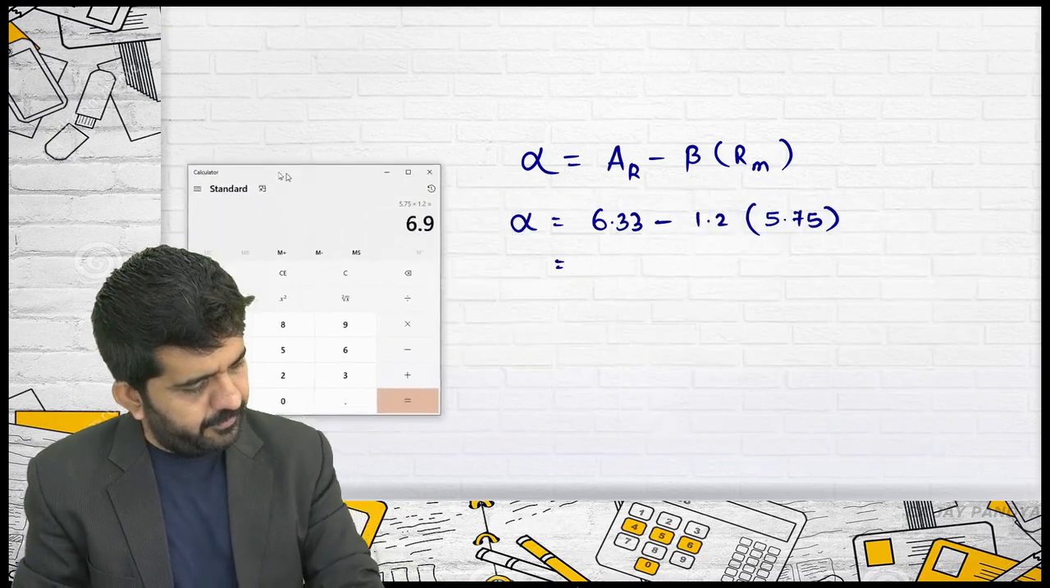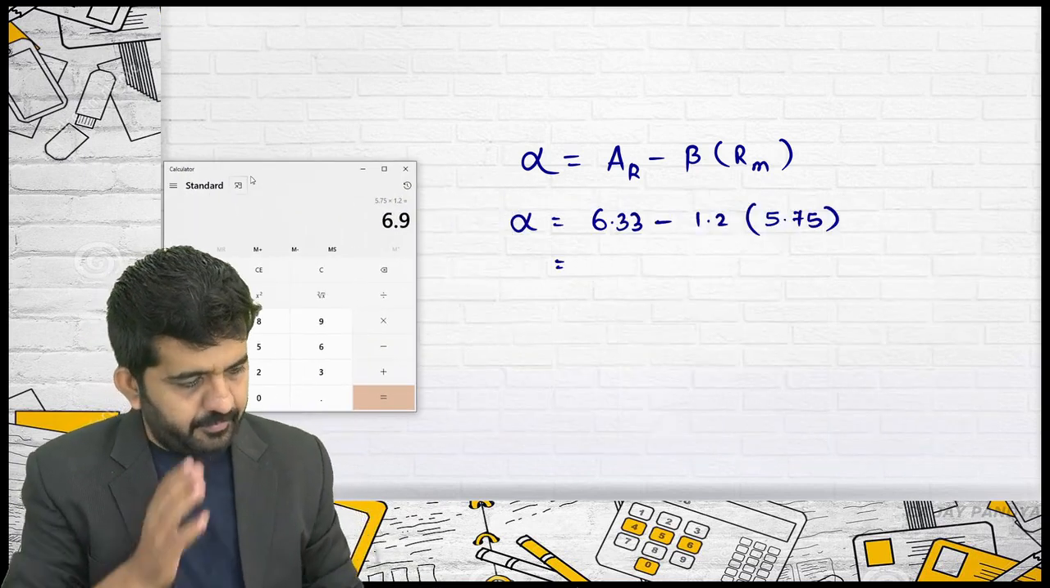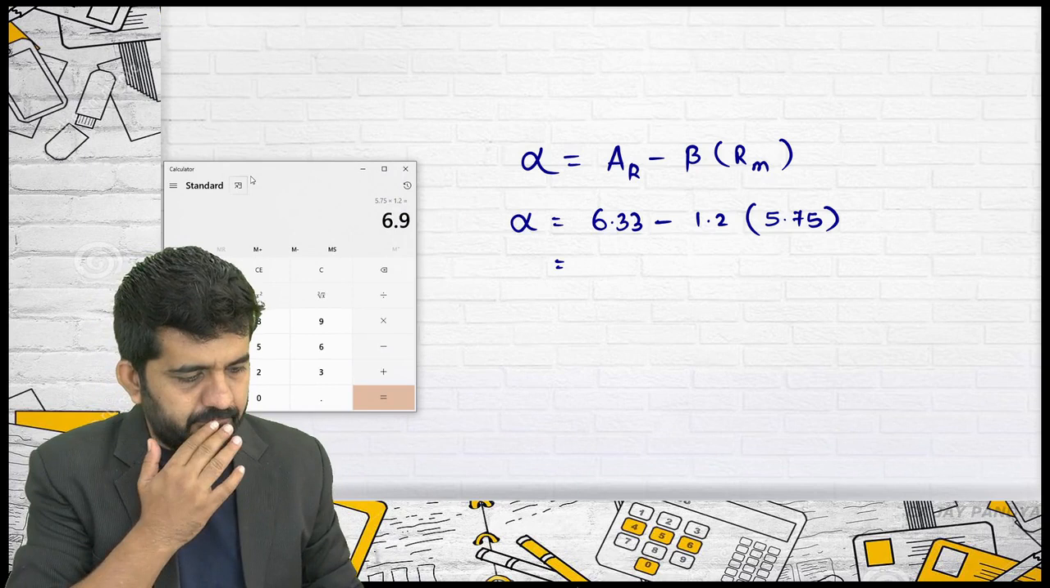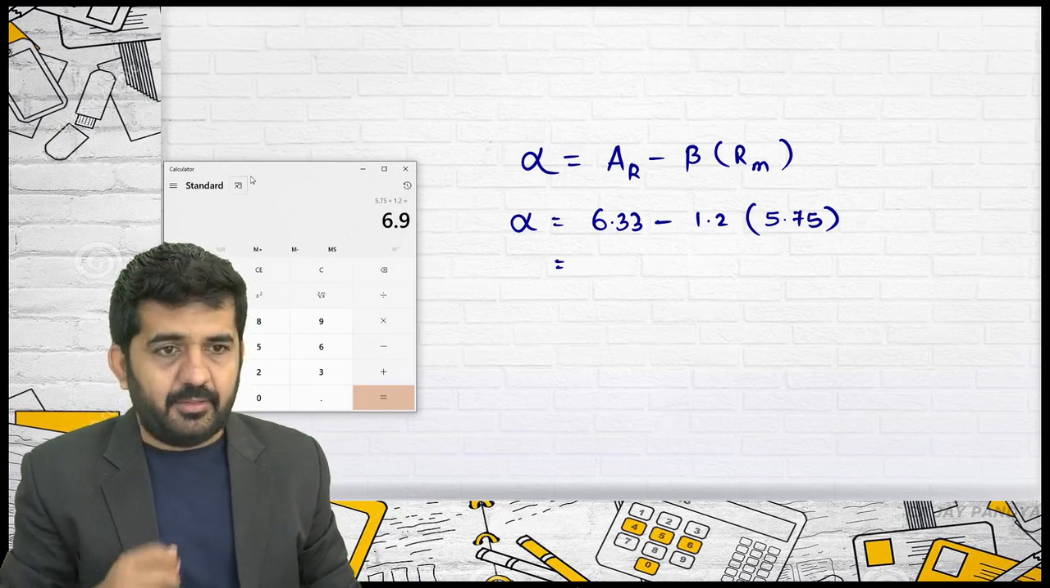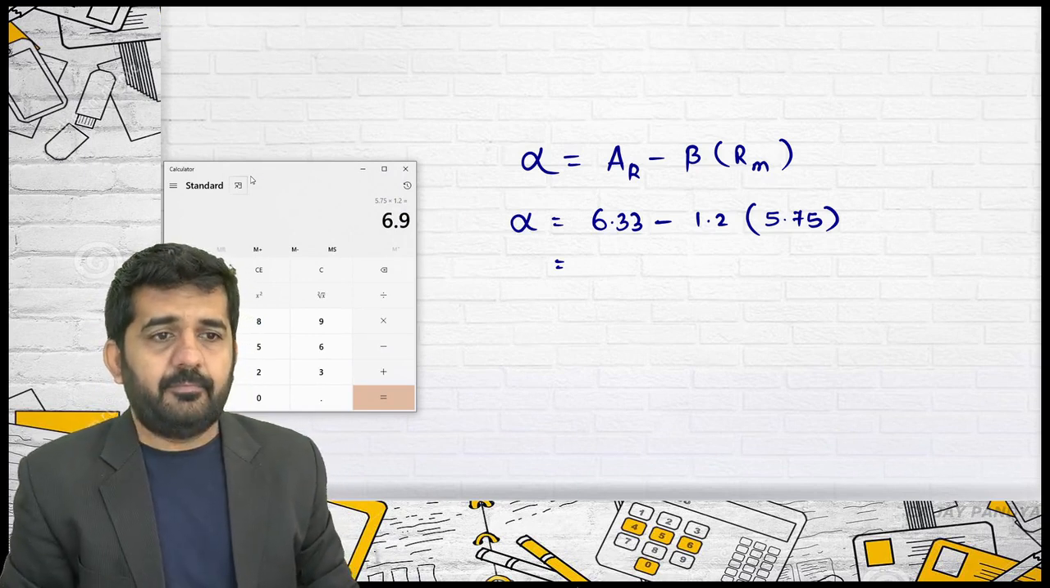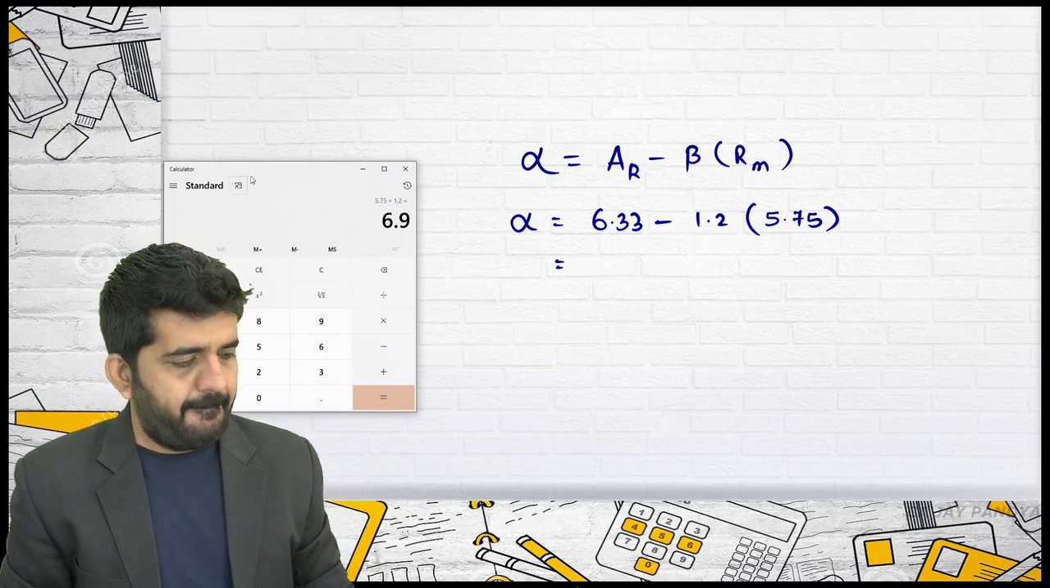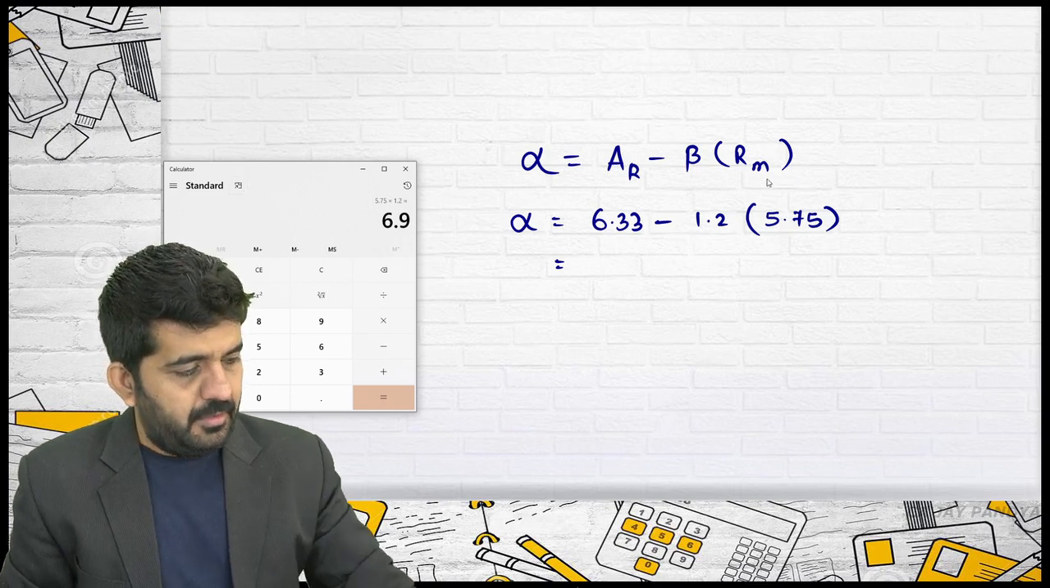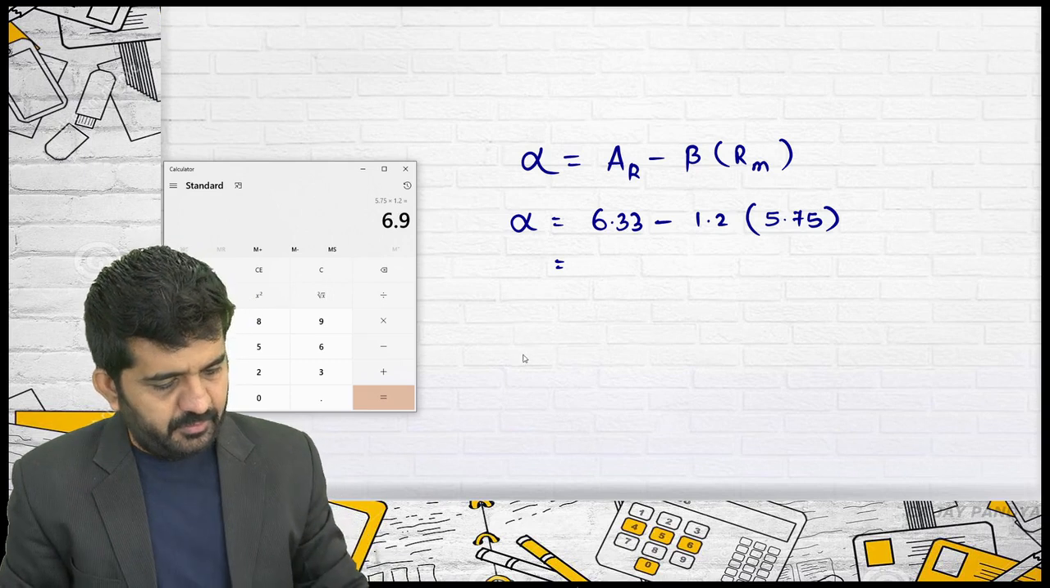Sir, it is always actual minus expected. Yes, that's what you made us write even in the characteristic line. RP, that is return of portfolio, minus beta into RM, that is expected ROR. So what you have done is correct. Now this one is correct, alright.